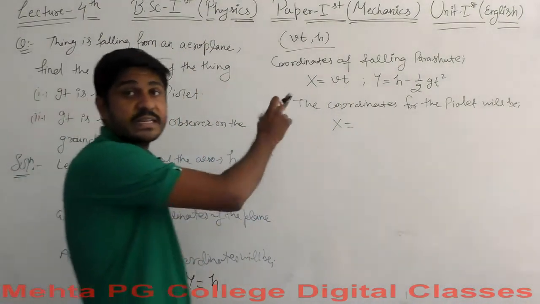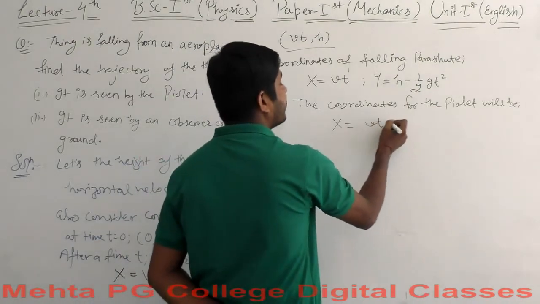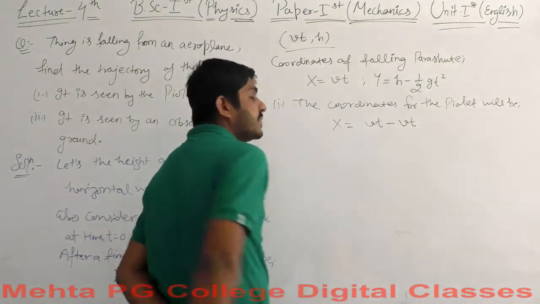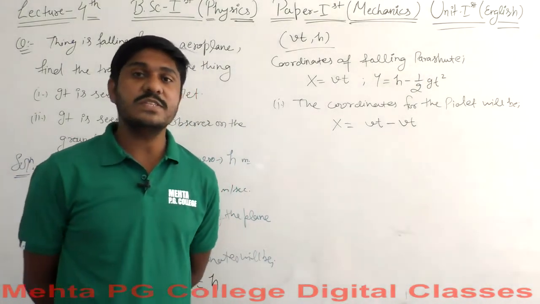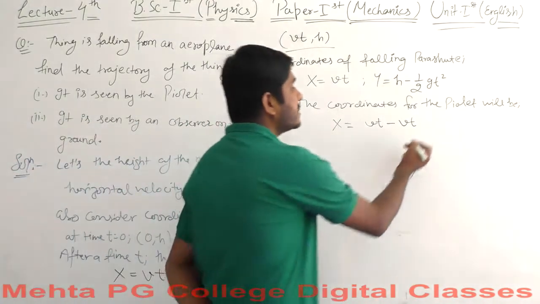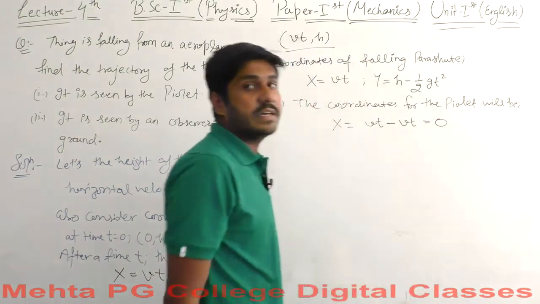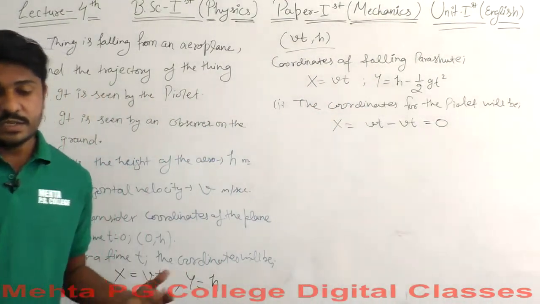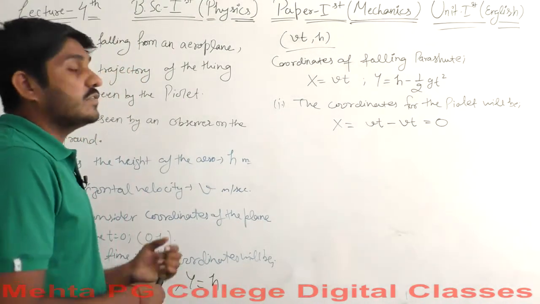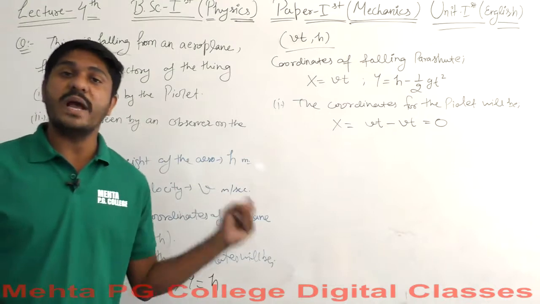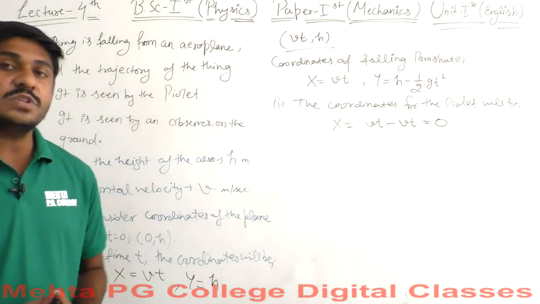and it is changing by a factor of vt. So vt is changing by a factor vt, so what will it be? It will equal 0. So there will be no change for the coordinate x, but there will be a change for the coordinate y here. So what should be the change for the coordinate y?